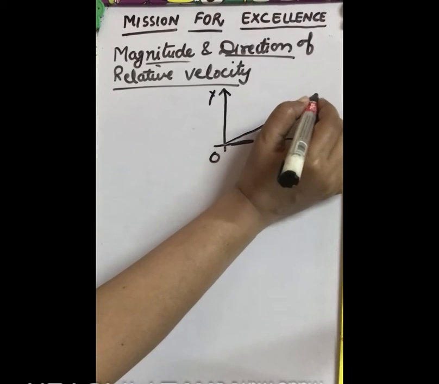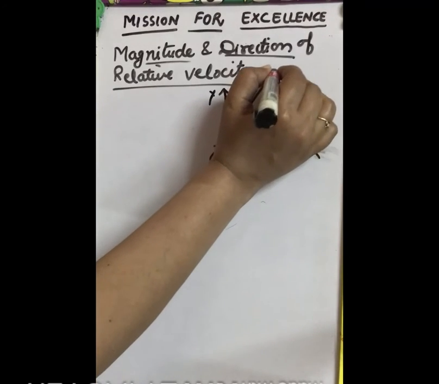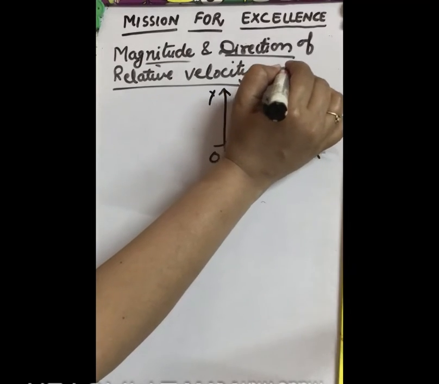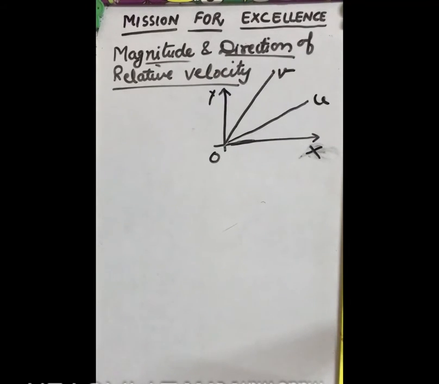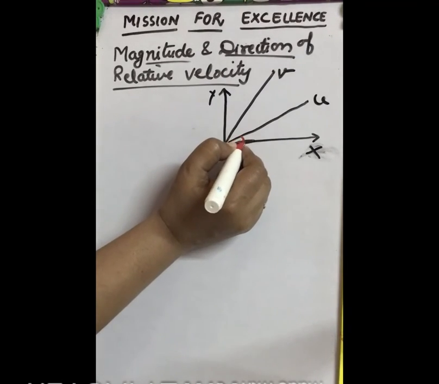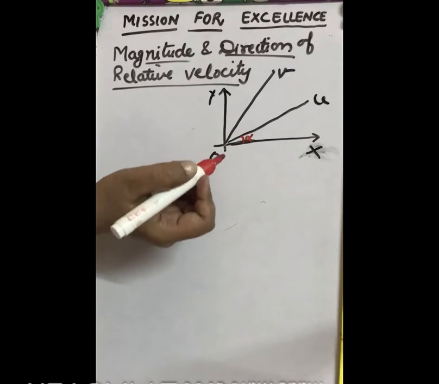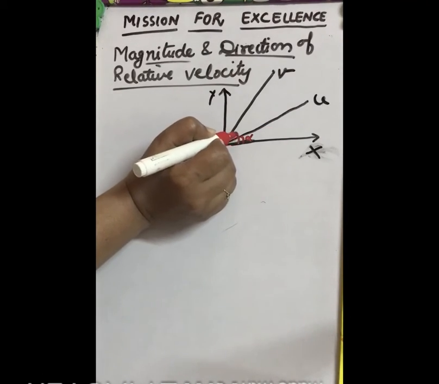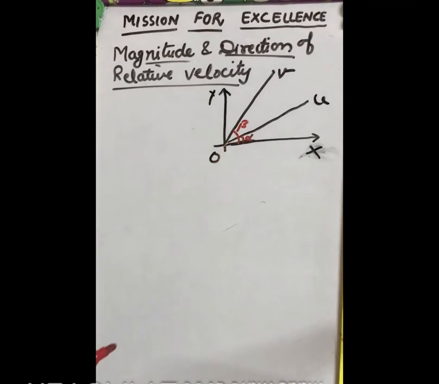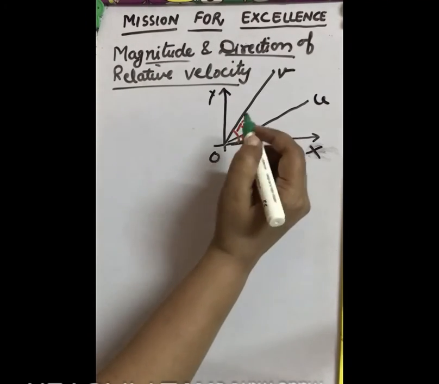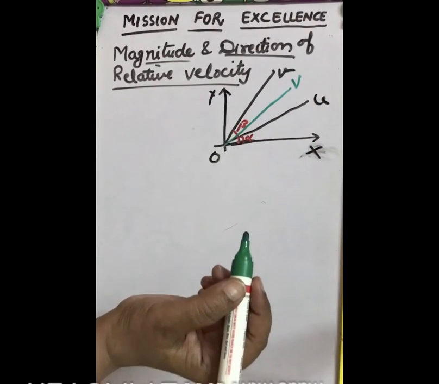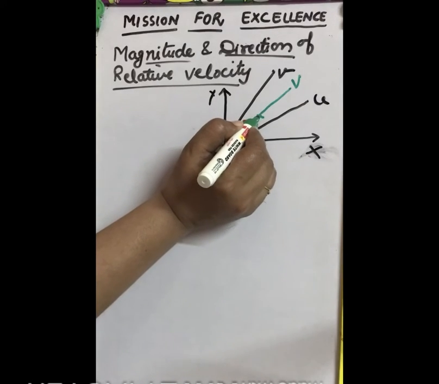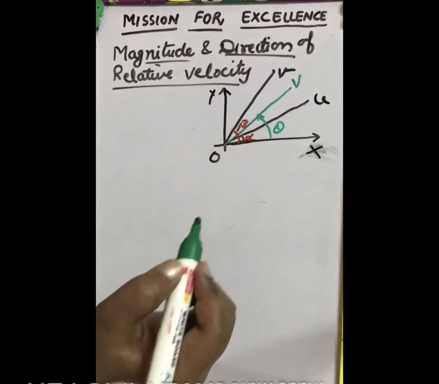This is velocity u, and here the particle is going with velocity small v, and capital V is their resultant. Let us take the angle of u as alpha with the x-axis, and the angle of v as beta with the x-axis. Their resultant is capital V, making an angle theta with the x-axis.